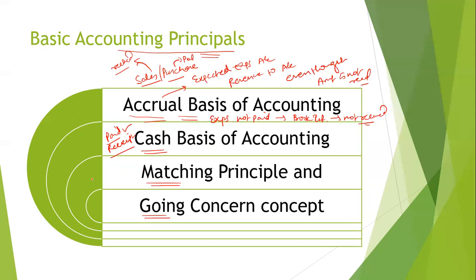Matching principle. Here it states that expenses and income for the relevant period should be accounted.